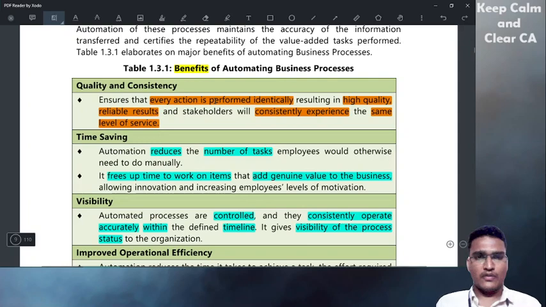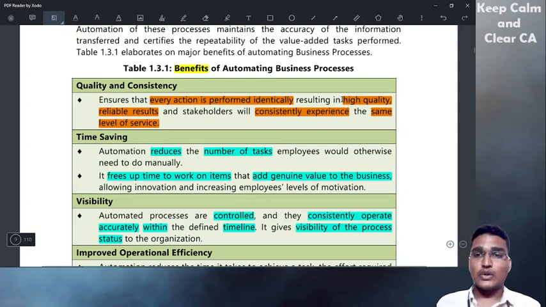If automation is done, the machine will not do things differently two times. If you do things two times, you do them differently, right? Even our signature is sometimes different. If you sign one time and sign again immediately, there will be at least some small difference, but machines won't do that.